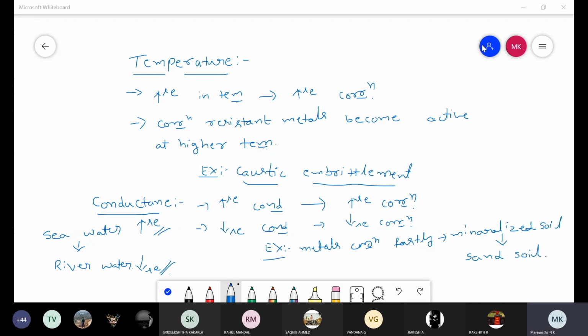Are you able to attend the quiz? Are there any issues in that? Just only 10 questions are there. Read properly, answer properly. Just on the basis of corrosion and types of corrosion.